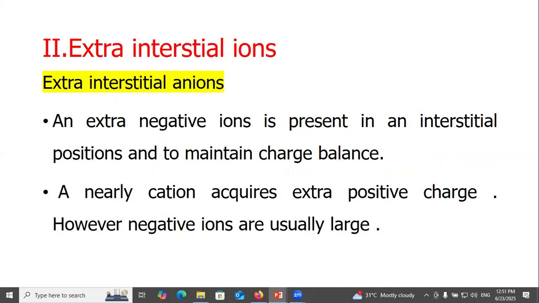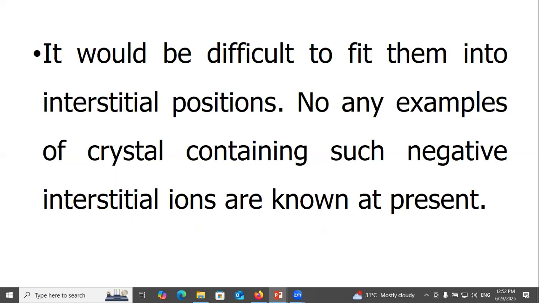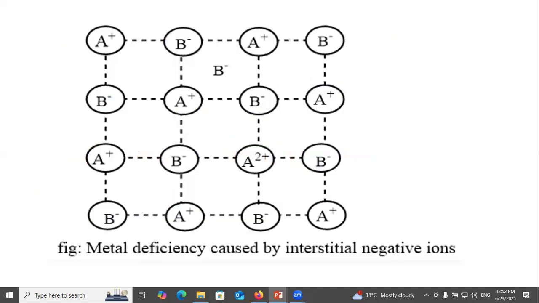Extra interstitial anions: an extra negative ion is present in an interstitial position, and to maintain charge balance, a nearby cation acquires extra positive charge. However, negative ions are usually large, so it would be difficult to fit them into interstitial positions. No examples of crystals containing such negative interstitial ions are known at present.